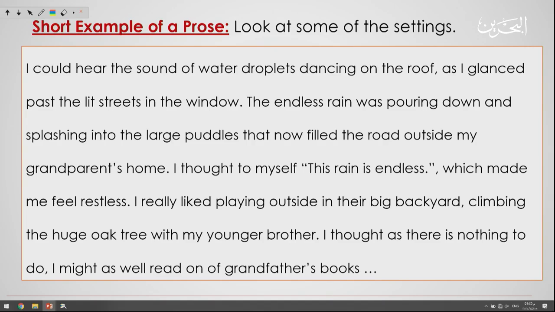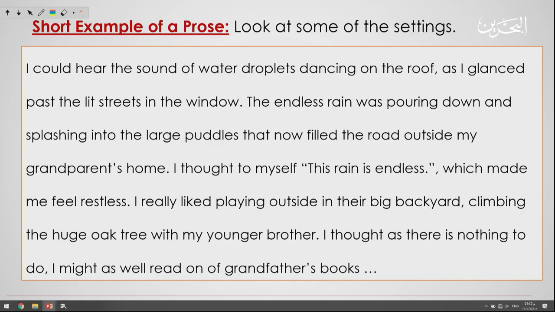I could hear the sound of water droplets dancing on the road. As I glanced past the lit streets in the window, the endless rain was pouring down and splashing into the large puddles that now filled the road outside my grandparents' home. I thought to myself, this rain is endless, which made me feel restless. I really liked playing outside in their big backyard, climbing the huge oak tree with my younger brother. I thought, as there's nothing to do, I might as well read one of grandfather's books.